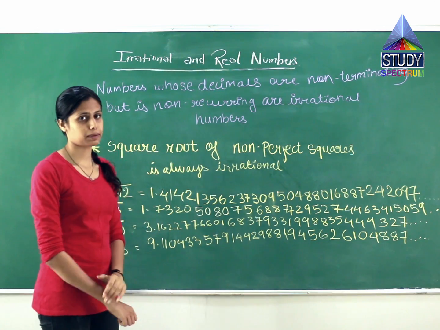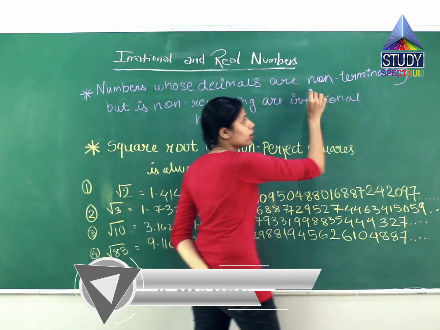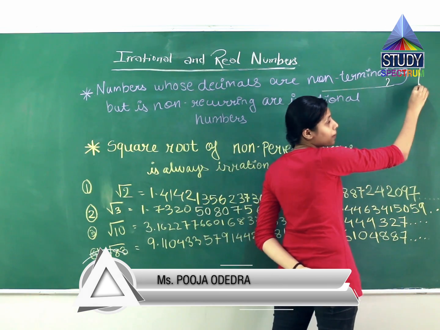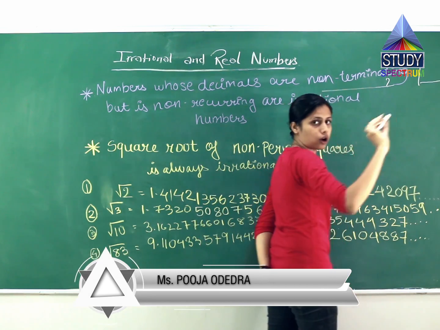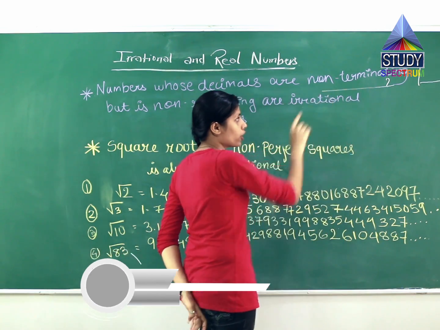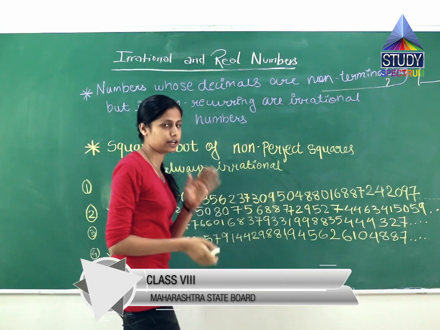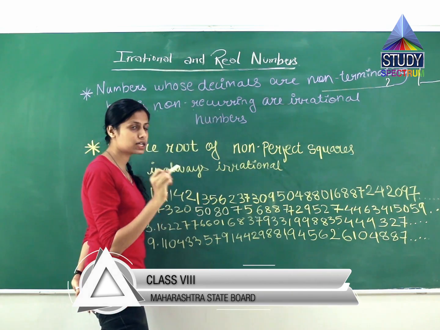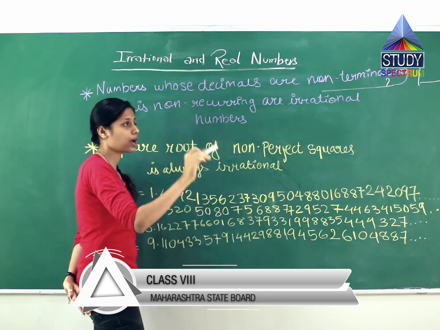Decimals are non-recurring, meaning they are not recurring. Understanding the meaning of non-recurring: remember, a decimal which does not end at a point, which goes on and on, is called non-terminating, meaning it does not terminate, it does not stop. But non-recurring means the numbers which are non-terminating, going on, are not recurring.